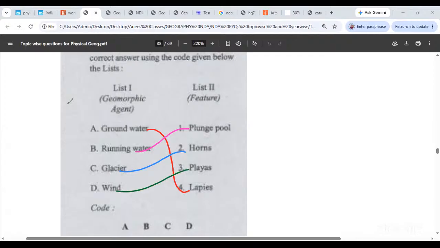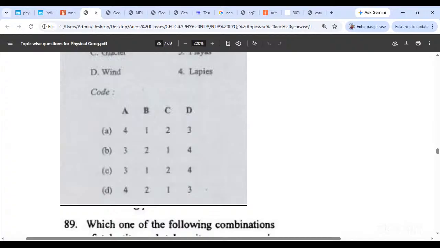This is the combination. So you are essentially looking at 4, 1, 2, 3. We are going with 4, 1, 2, 3. A will be the answer.